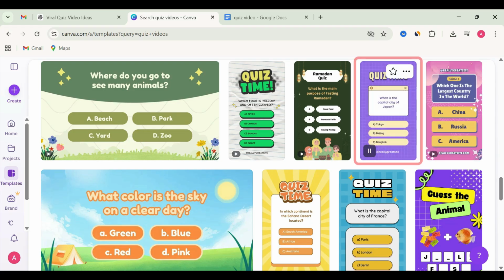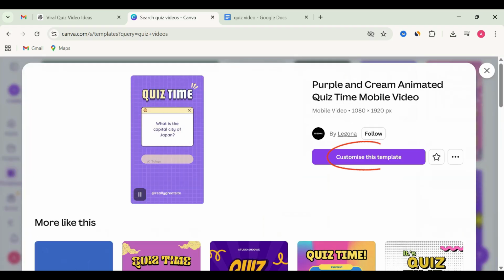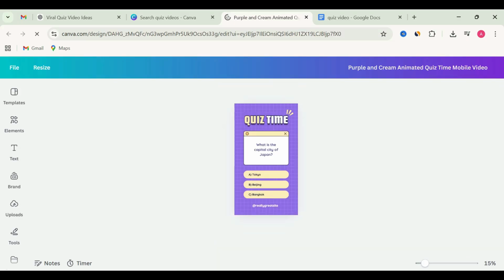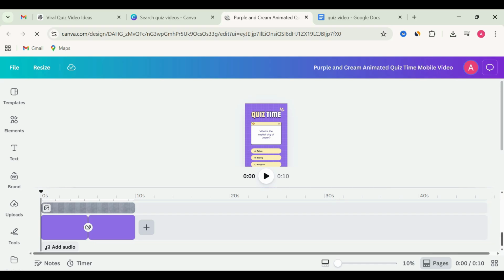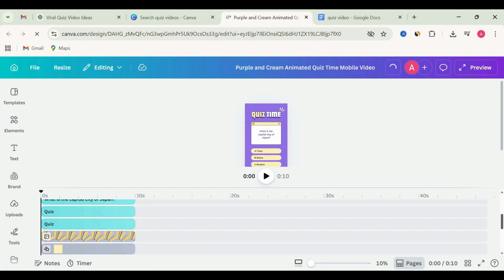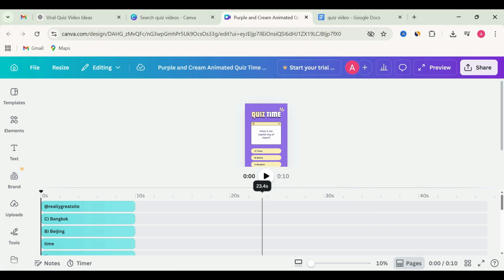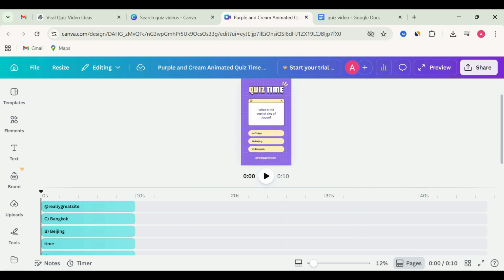Once you open it in Canva, you need to edit it. To edit it, you can see in the bottom, there are multiple layers. You can click on any layer and edit that specific element, or you can also delete that. For example, let's edit a text. First, you can adjust the screen by zooming in. Now I will delete the following text. To delete it, click on it and press delete.